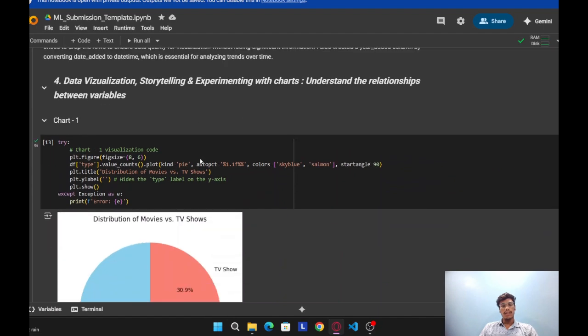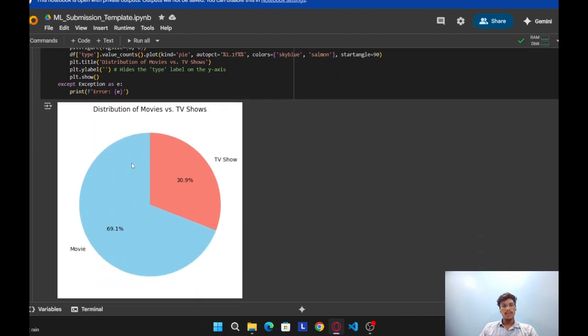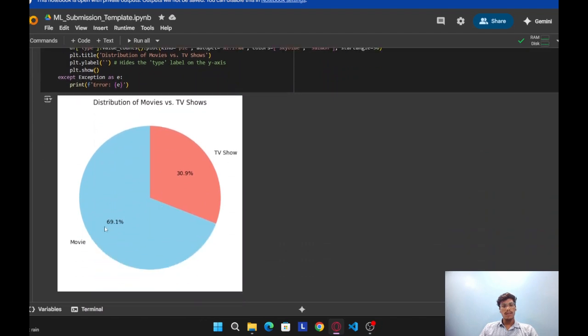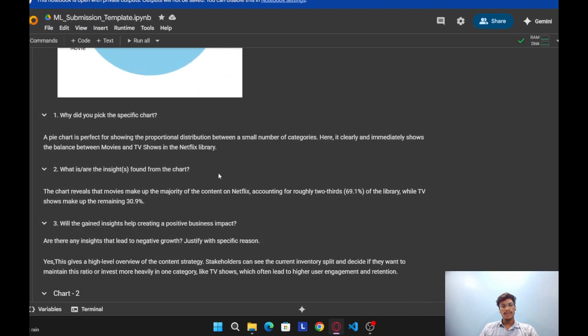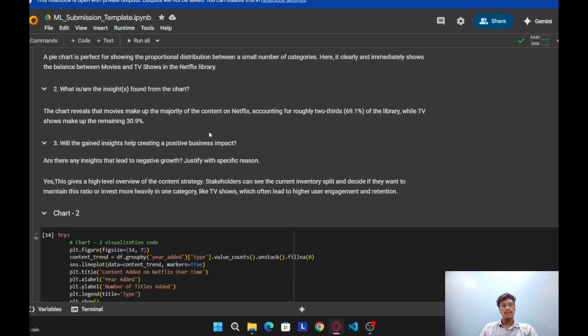So data visualization. In data visualization, I have used this pie chart. In this, TV shows and movies are included. There are 69.1% movies and 30.9% TV shows. Why did you choose this specific chart? Because a pie chart is perfect for showing the proportional distribution between a small number of categories. Here it clearly and immediately shows the balance between movies and TV shows.